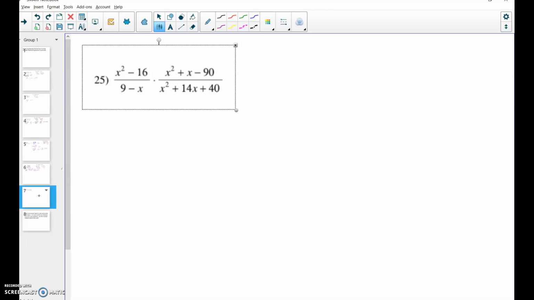Okay, multiplication, so I don't need to worry about any of this, but I do need to factor. So here, this is actually a difference of perfect squares. So it's (x minus 4)(x plus 4).